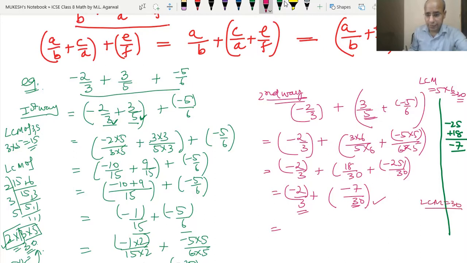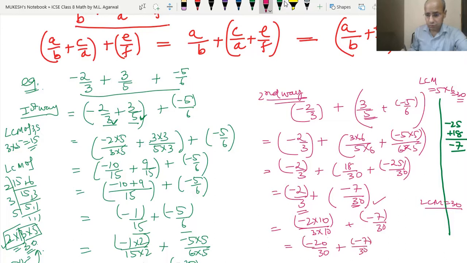Okay. So now to make it 30, we have to multiply 3 by 10, because 3 times 10 is 30. So minus 2 into 10 upon 3 into 10. Since this one has the same denominator, we need not multiply it with any number. This will remain minus 7 upon 30. So we got minus 20 upon 30 plus minus 7 upon 30.